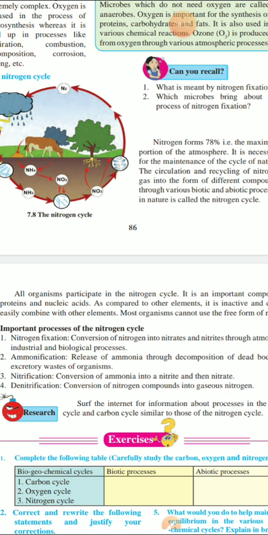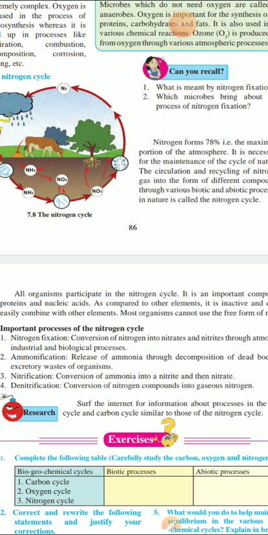The nitrogen cycle is a sequence in which nitrogen passes from the atmosphere to the soil and the organisms, and eventually is released back into the atmosphere.